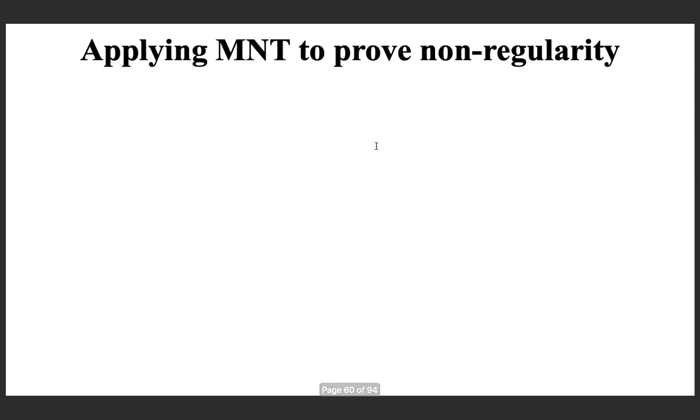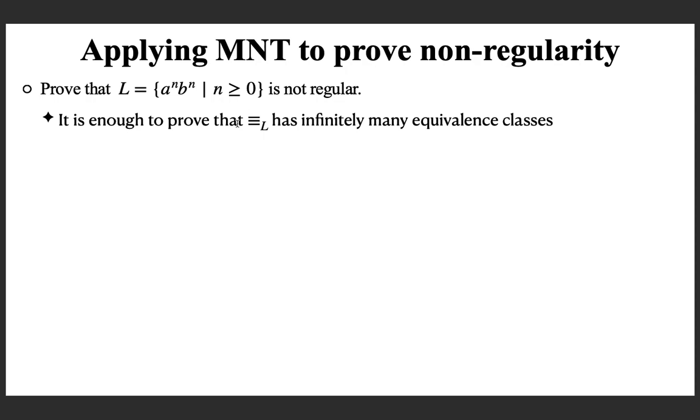Now, the second kind: applying the Myhill-Nerode theorem to prove non-regularity. That is, you have to prove that certain languages are non-regular by applying the Myhill-Nerode theorem. Example, prove that the language a raised to n, b raised to n, where n is greater than or equal to 0, is not regular. This is known to be a non-regular language. Now we are going to apply the Myhill-Nerode theorem to get a proof. It is enough to prove that the canonical equivalence relation for this language has infinitely many equivalence classes.